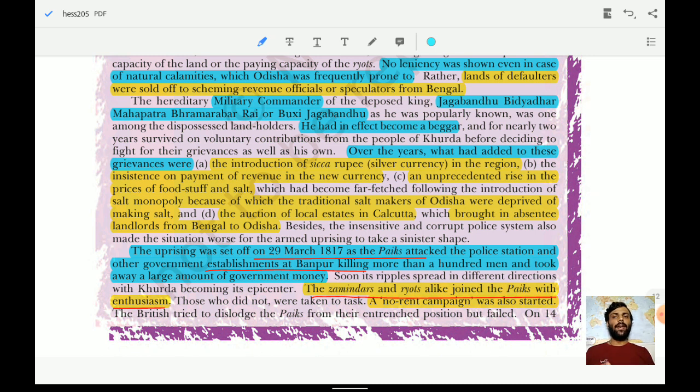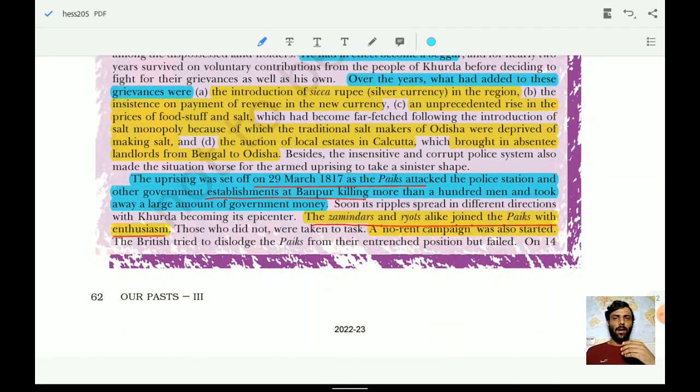Over the years, what added to these grievances were the other type of rules introduced by these Britishers: the introduction of the Sikka rupee, silver currency in the region, then the prices of foodstuff such as salt increased. They insisted on the payment of the revenue in the new currency which was Sikka. Prices of salt increased because of the monopoly, and the people were denied making salt and deprived of these type of facilities which were earlier available to them.